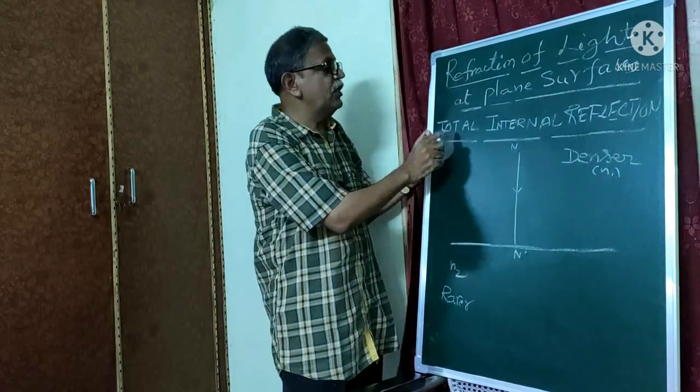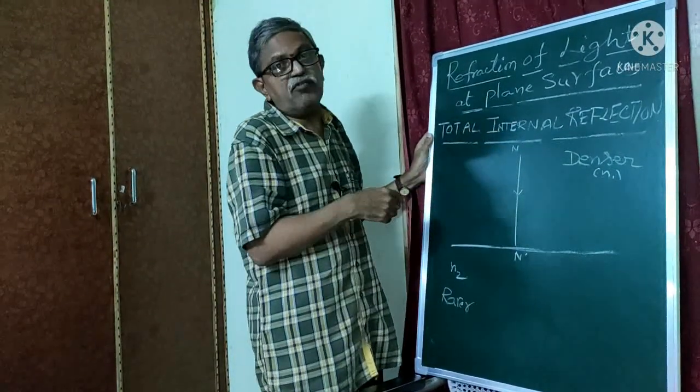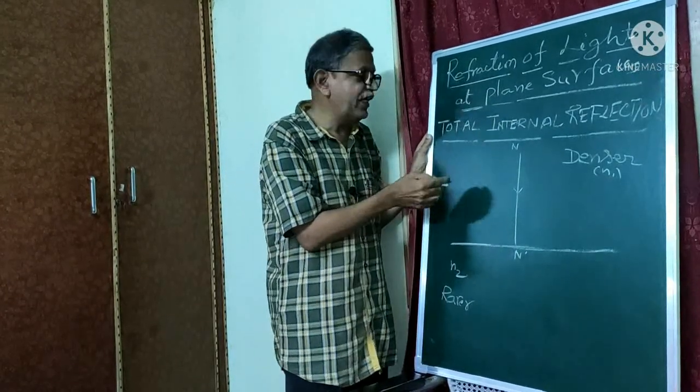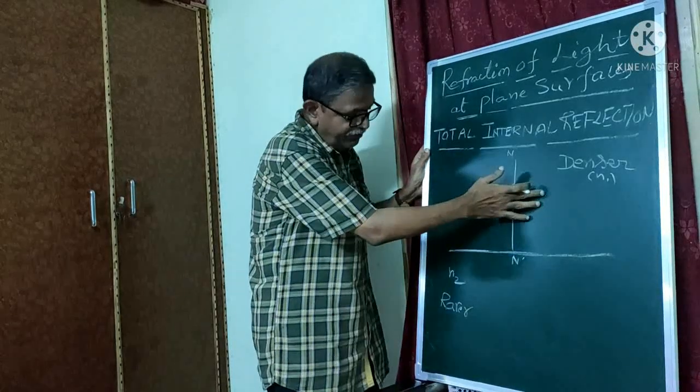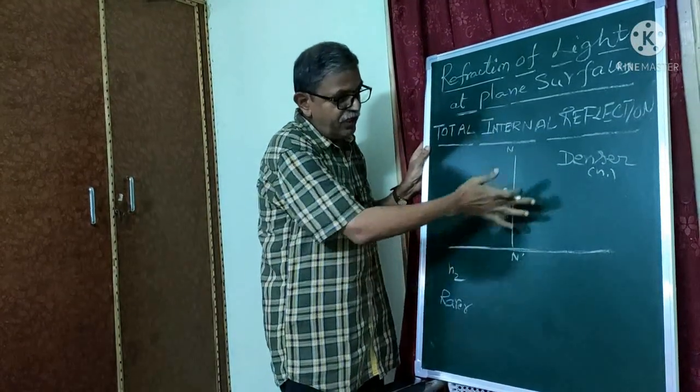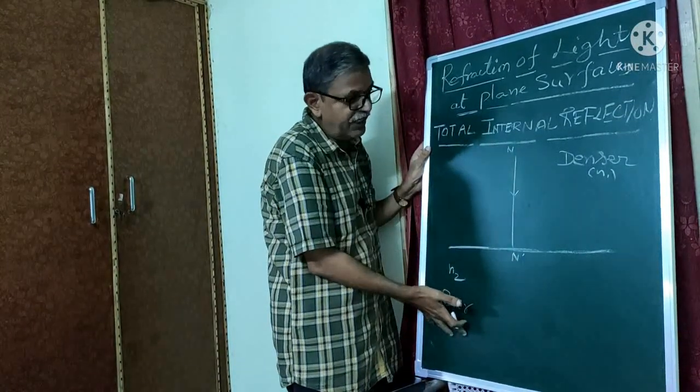So next topic is total internal reflection of light. Please observe here. This is the denser medium and this is the rarer medium. Upper portion is the denser one, lower portion is the rarer one.